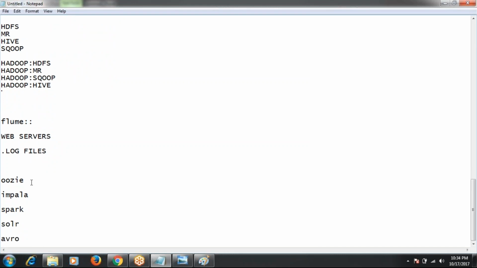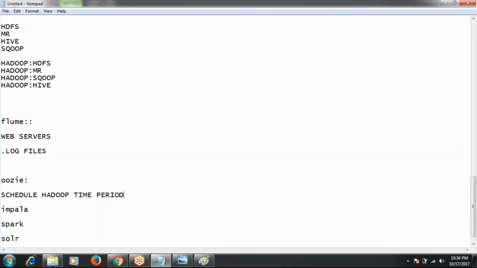Next, Oozie. Oozie is also one of the important ecosystem components. It is used for scheduling the Hadoop jobs based on time period. Scheduling Hadoop jobs means it can schedule any Hadoop jobs, like MapReduce jobs, Hive jobs, Sqoop jobs, Pig jobs, based on time period.